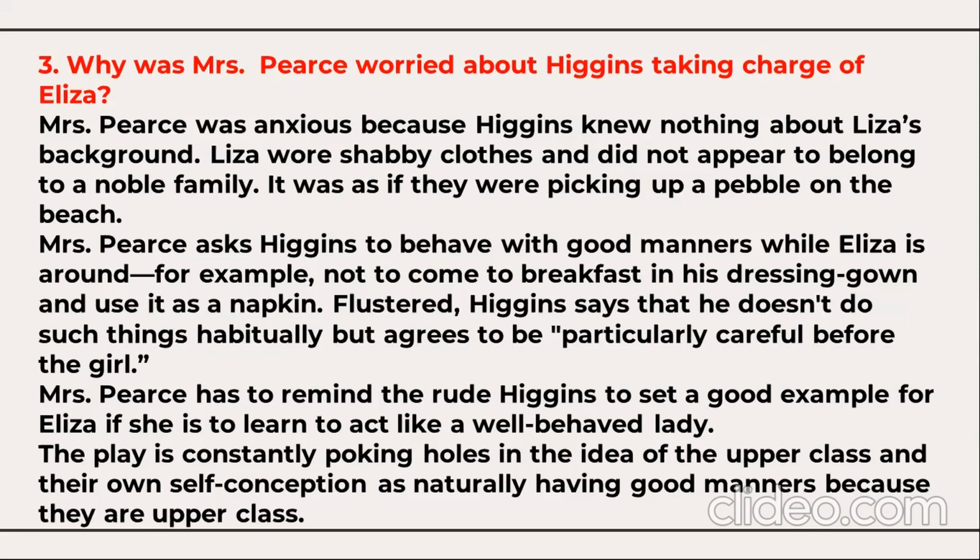It was as if they were picking up a pebble on the beach. Mrs. Pierce asked Higgins to behave with good manners while Eliza is around, for example, not to come to breakfast in his dressing gown and use it as a napkin. Flustered, Higgins says that he doesn't do such things habitually, but agrees to be particularly careful before the girl. Mrs. Pierce has to remind the rude Higgins to set a good example for Eliza if she's to learn to act like a well behaved lady.